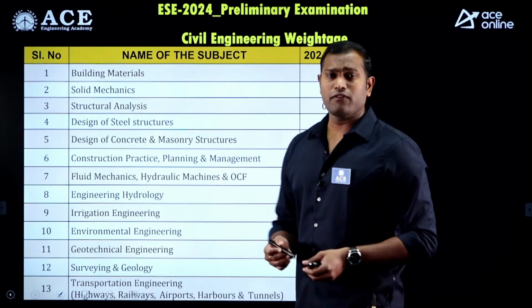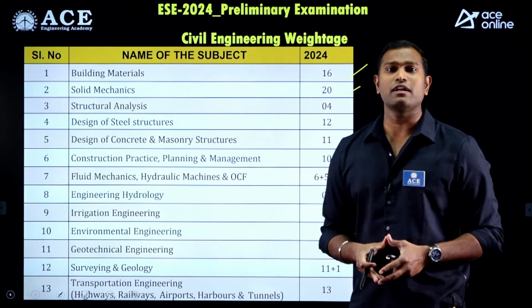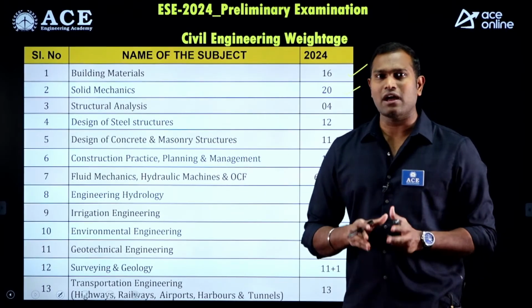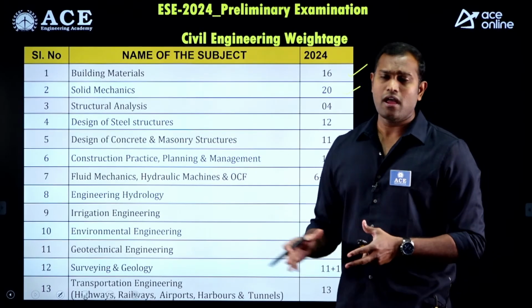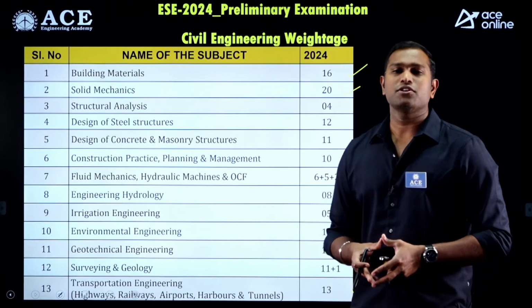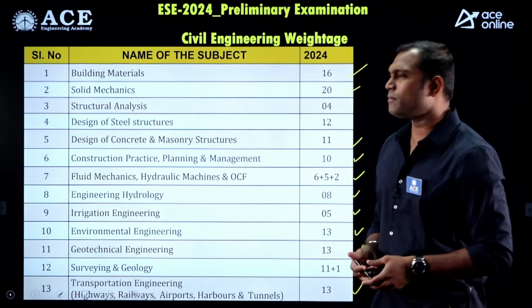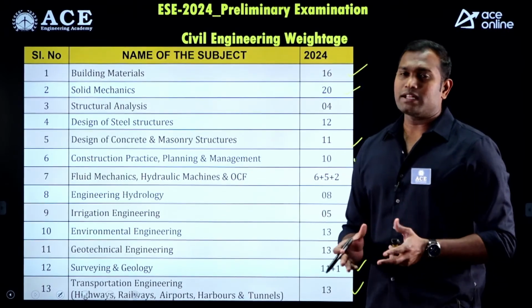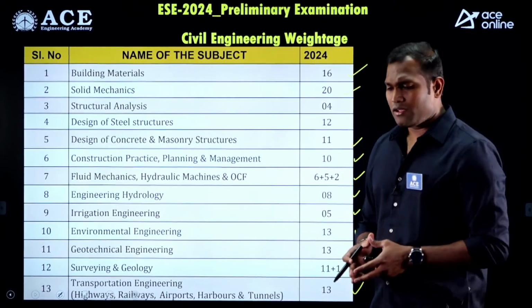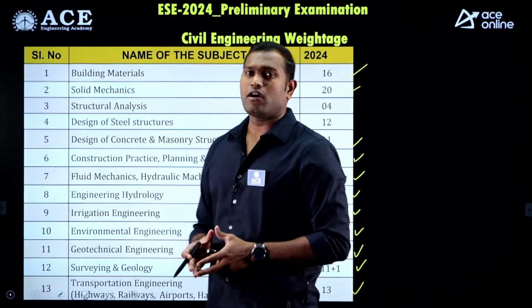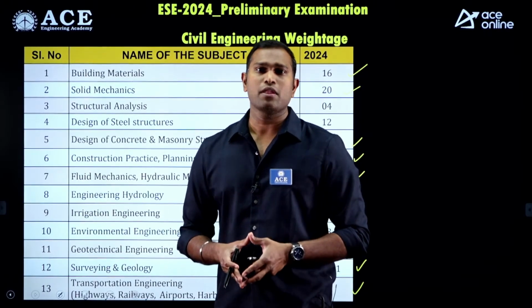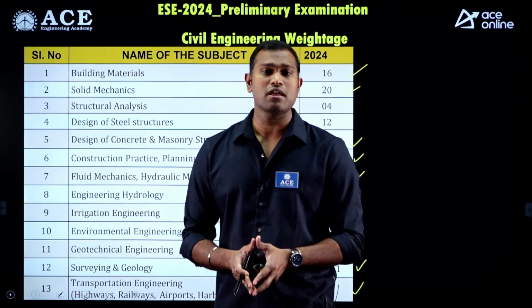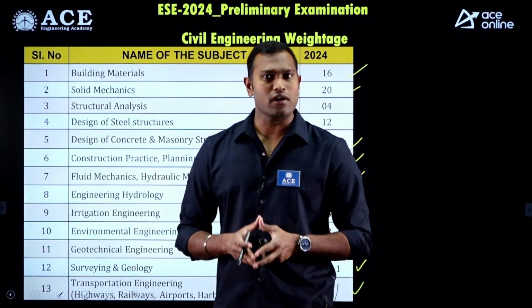The paper pattern was such that the level of difficulty is moderate. Certain structure-related subjects had some typical-level questions, but apart from that, in transportation engineering, geotechnical, environmental and water resources subjects, there was not much difficulty. So we can say the level is moderate, and the questions asked were more related to the discussions we had in our classroom practice questions, classroom videos and online recorded lectures also.